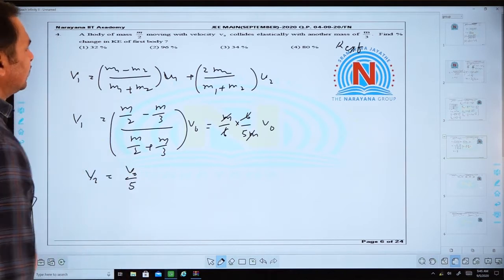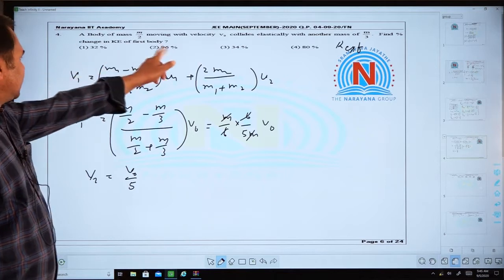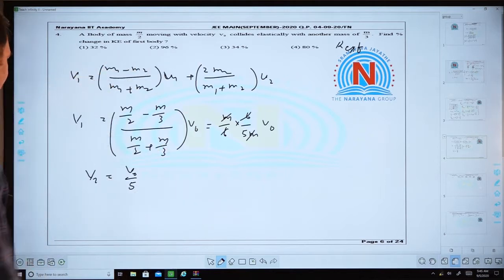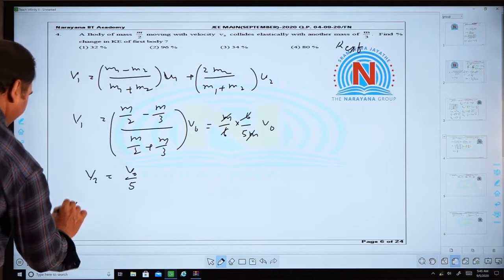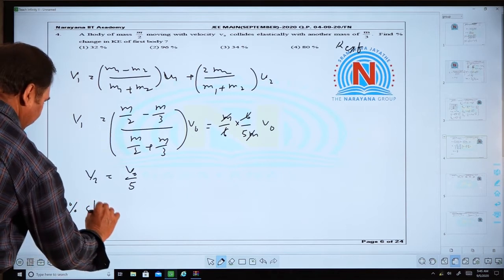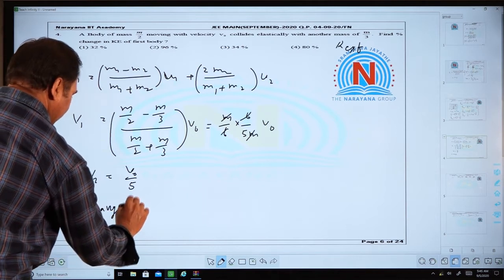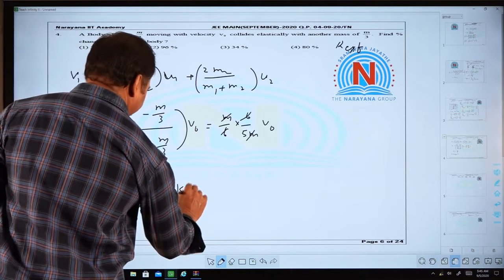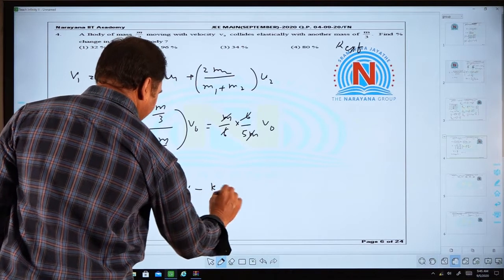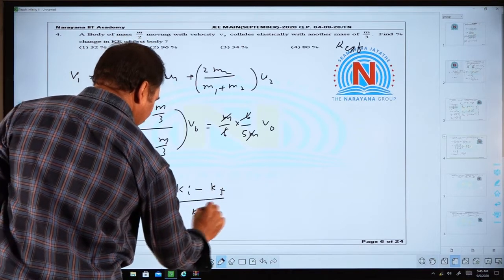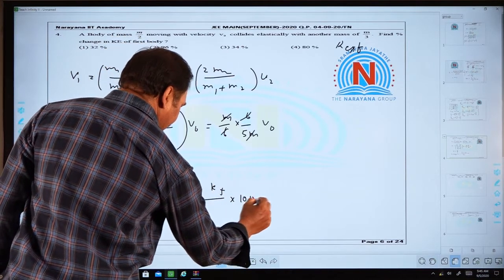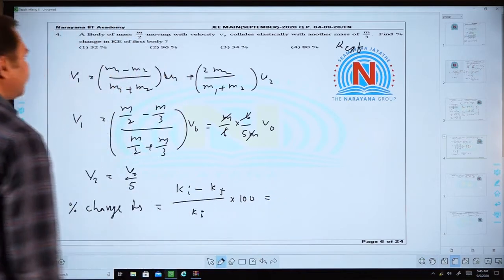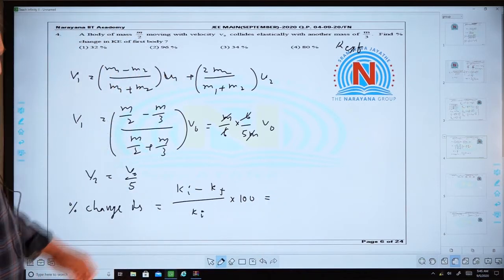And they are asking us to find the percentage change in kinetic energy of the body. The percentage change is given by initial energy minus final energy by initial energy into 100. Now substitute the initial energy.